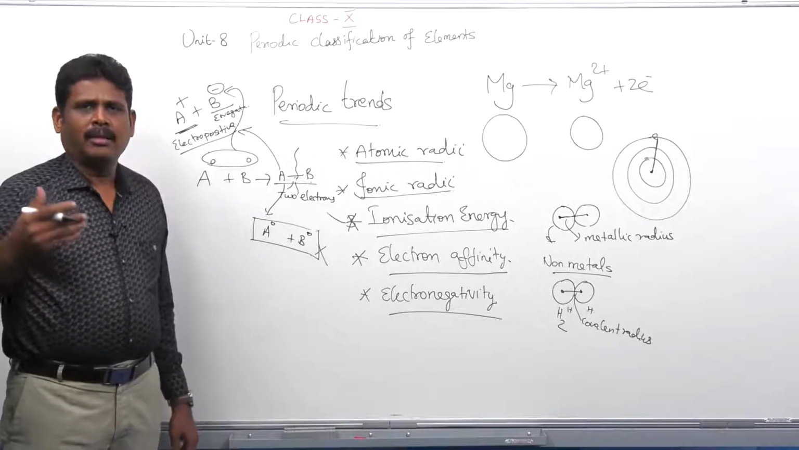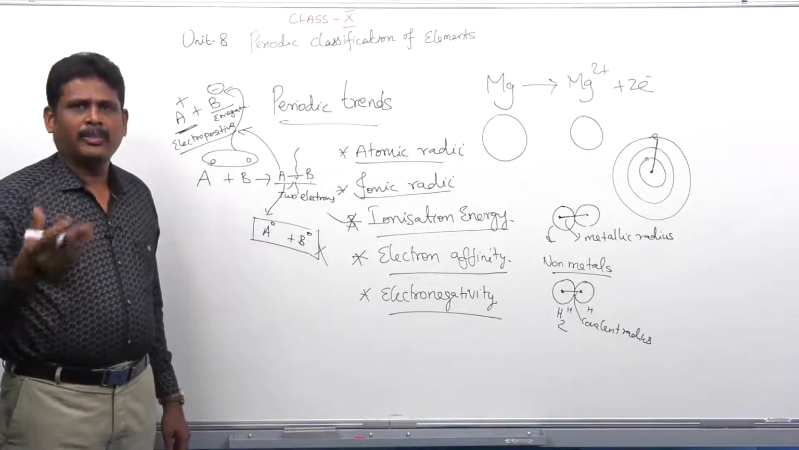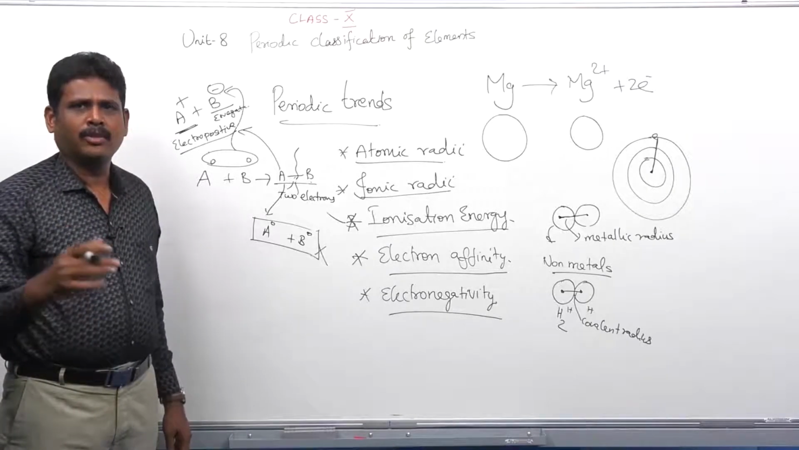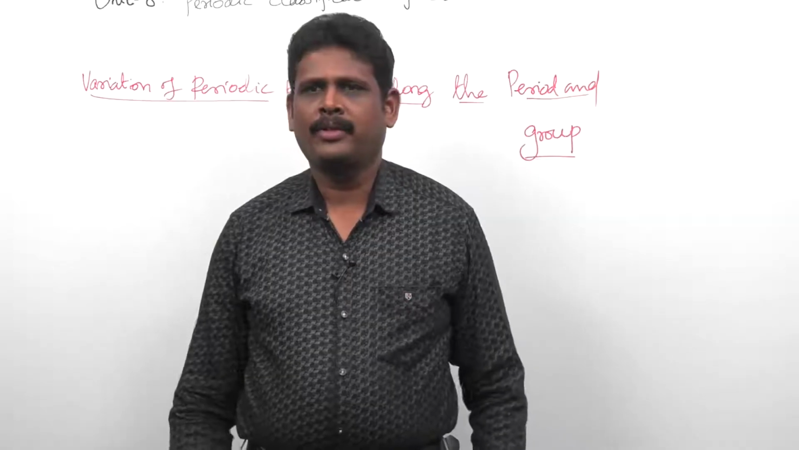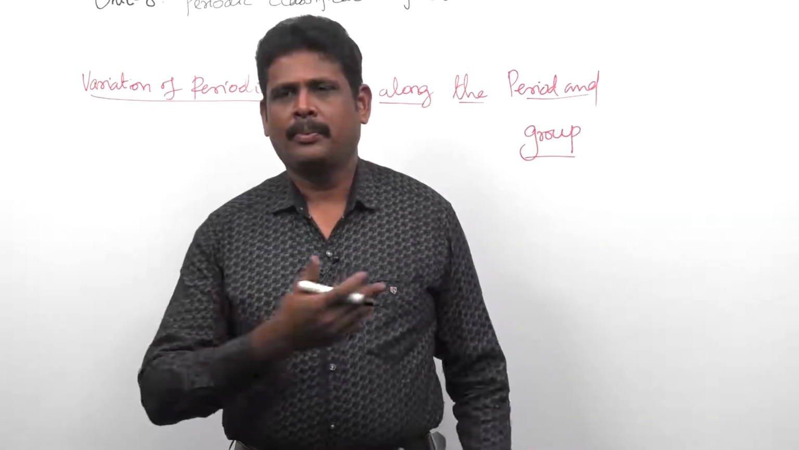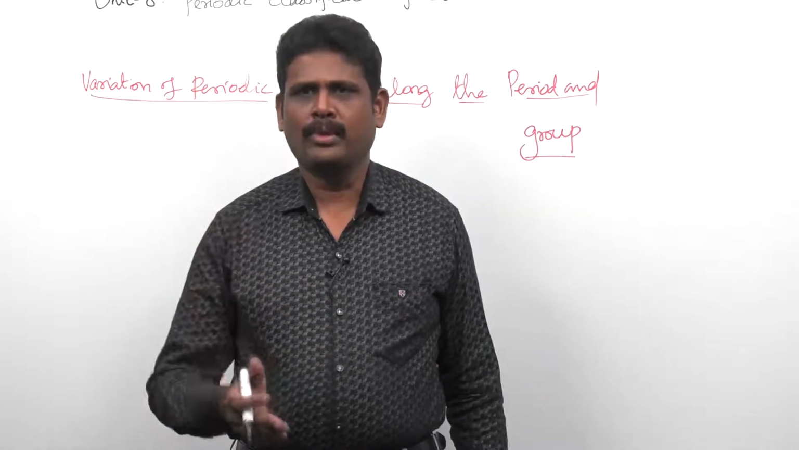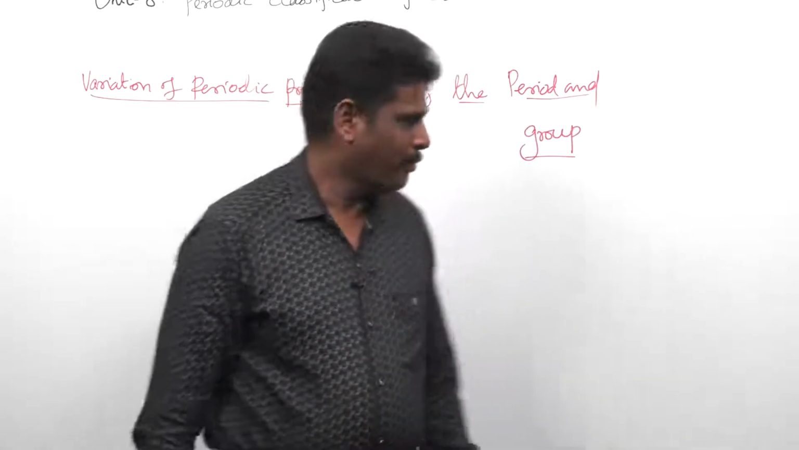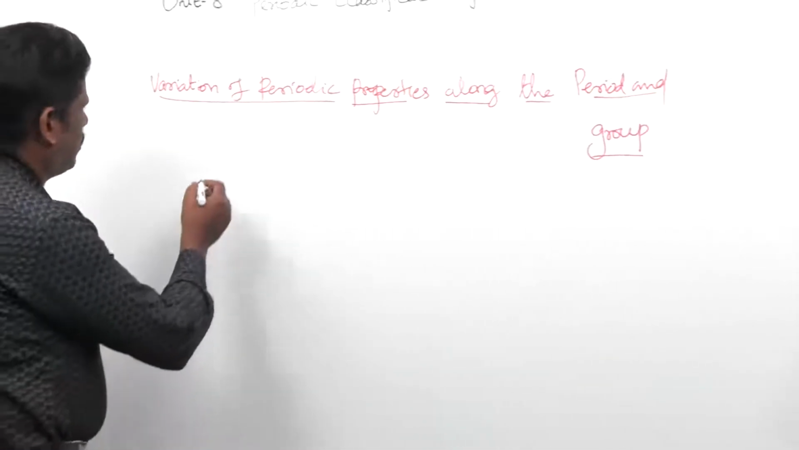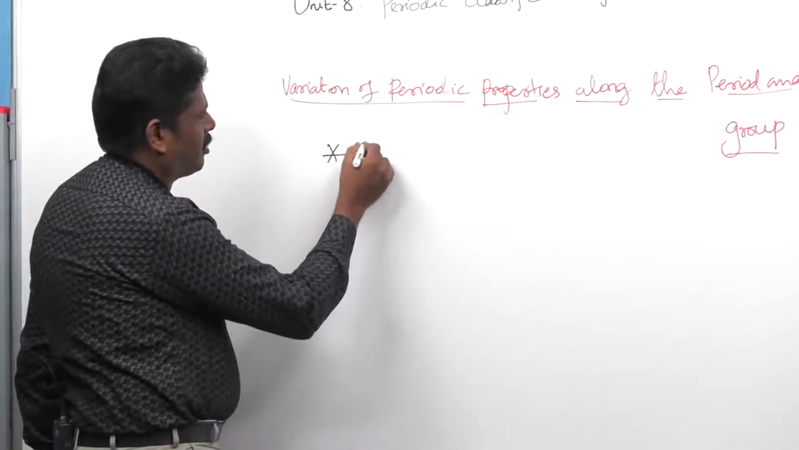Let me see the periodic trends along the period as well as along the group now. We are going to see how the periodic properties change along the period and as we move down the group. Let me discuss now. The first periodic property is atomic radii.